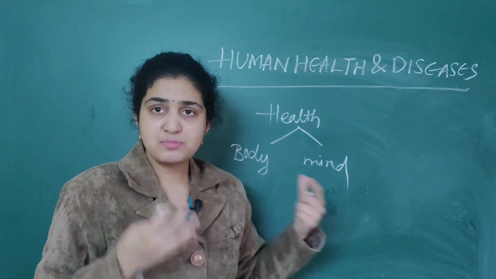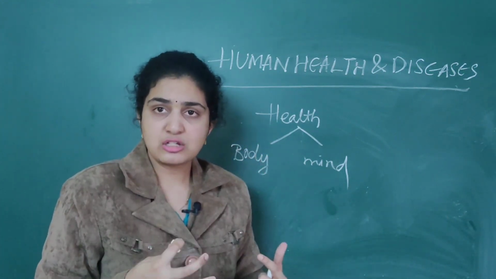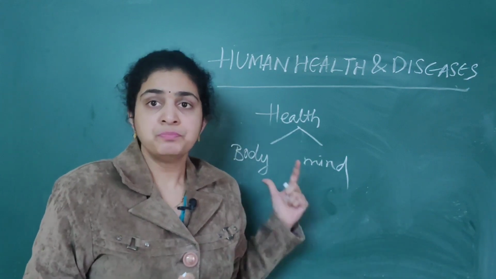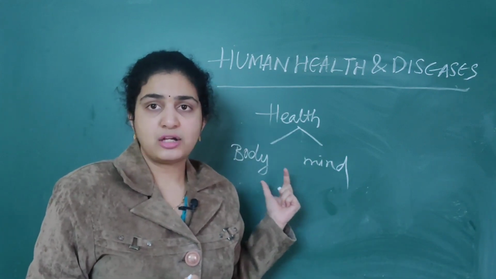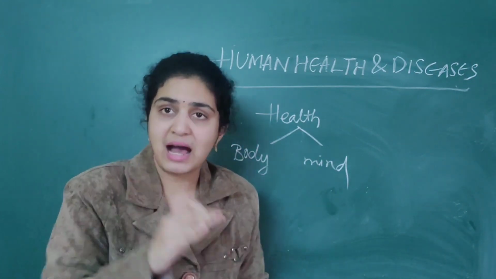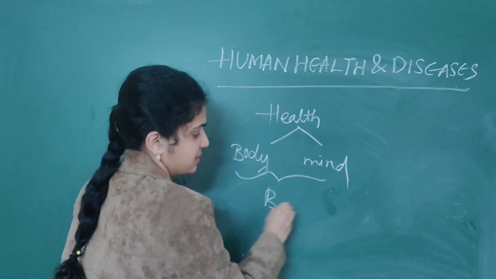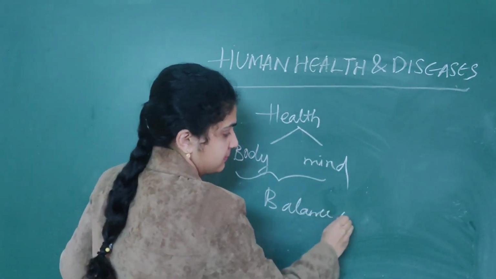There should be balance in our body, and our mental health, that is mind, is also important. So health is a state of body as well as mind where there should be balance of certain humors.